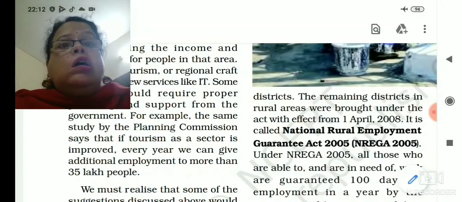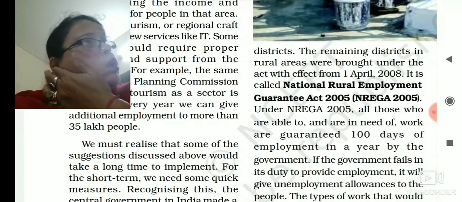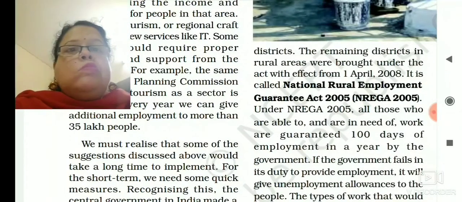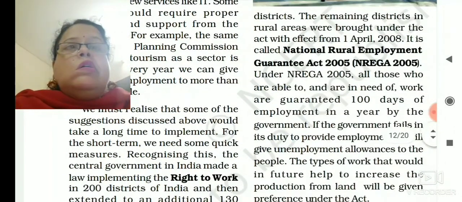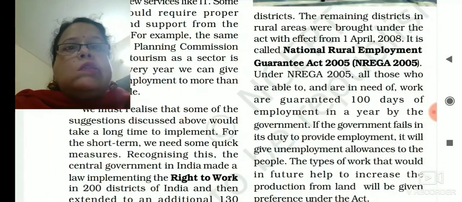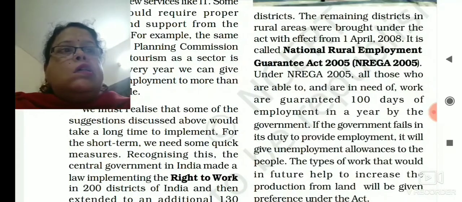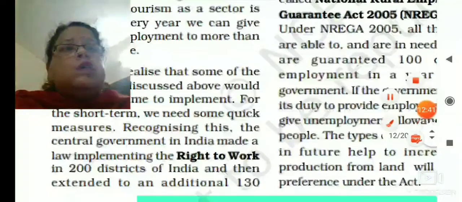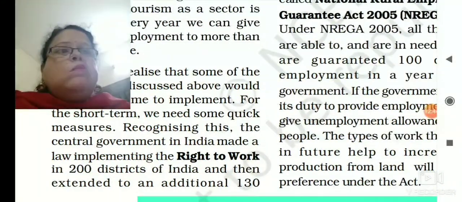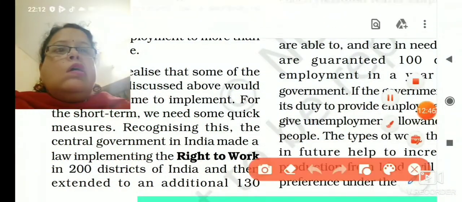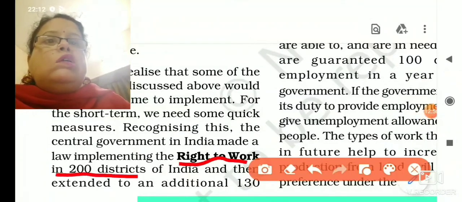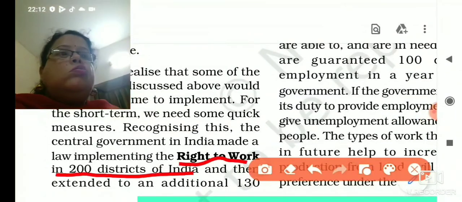But if the government wants to provide instant employment opportunities, then the government needs to do something else. For that, see here, one line is there. Right to work in 200 districts of India. Right to work.